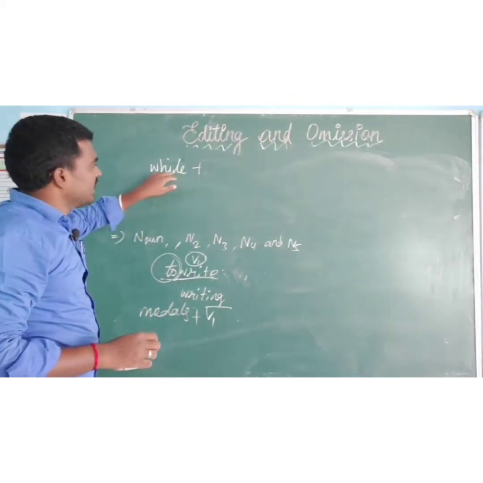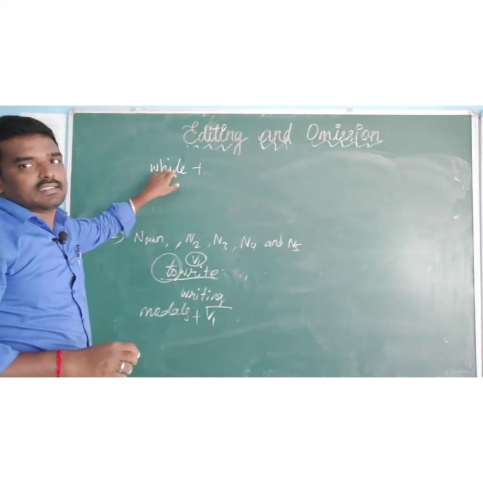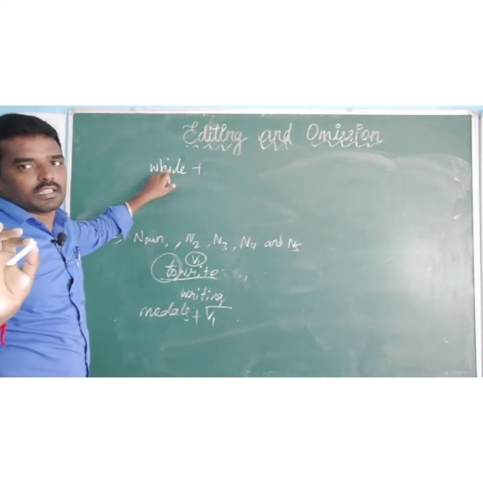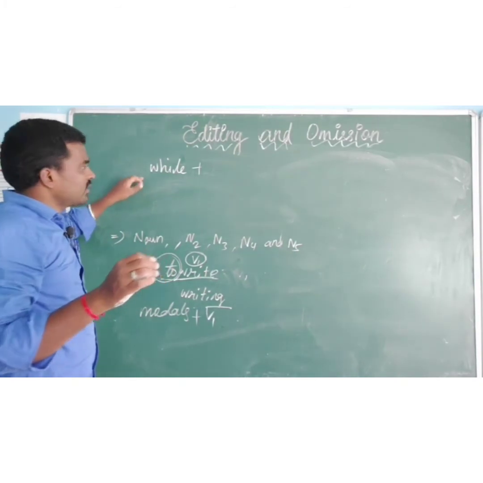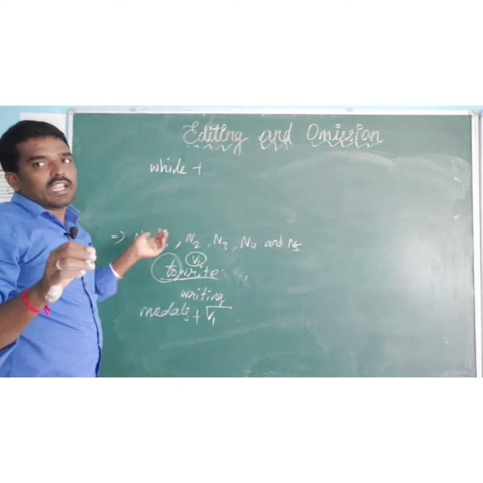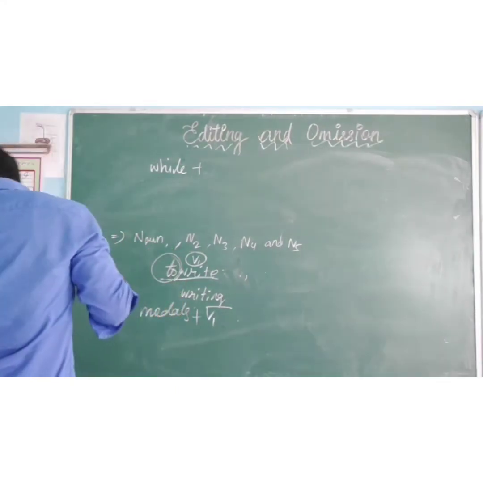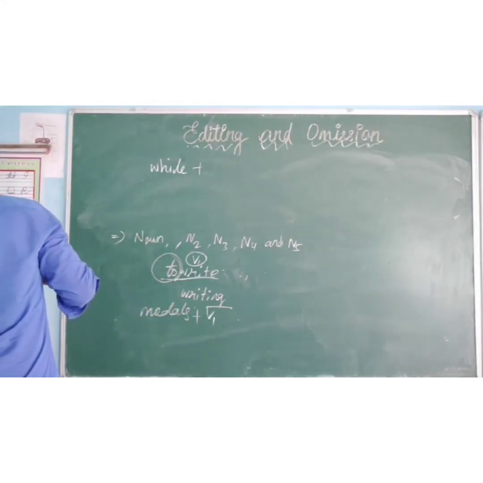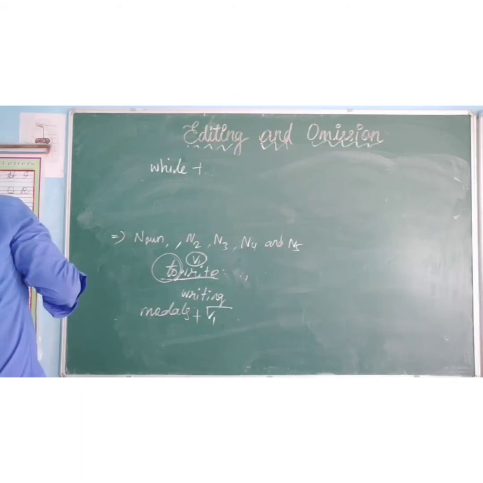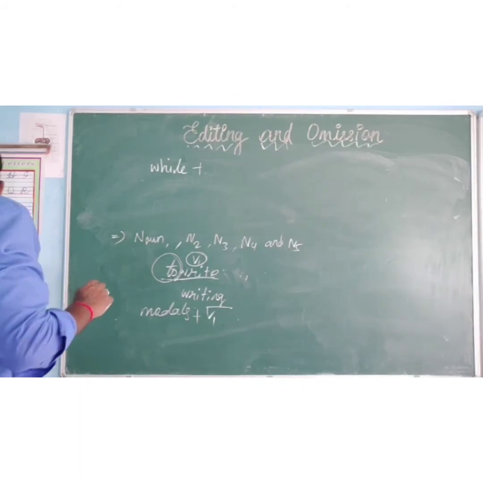If you find while, the sentence is in continuous tense. For example, while I am watching TV, the phone was ringing. Or, the phone rang while I was watching TV.